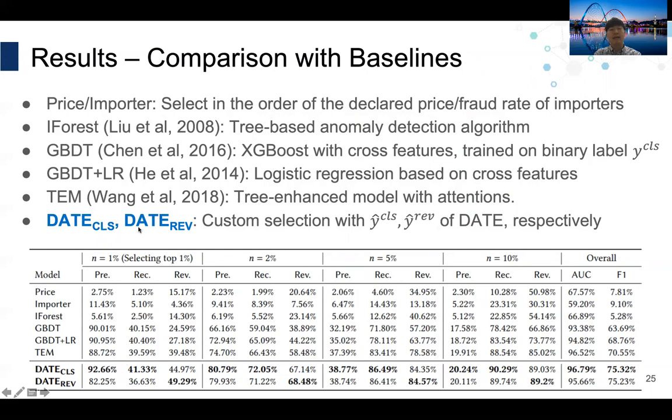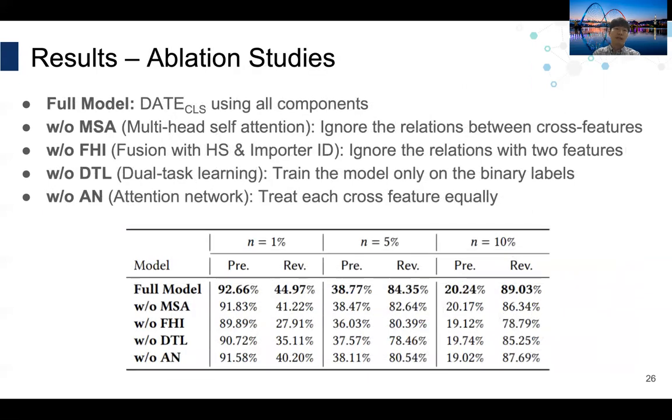We can find that the DATE class model is far ahead of other baselines in all measures except revenue. And we can also confirm that DATE revenue is the most effective method to guarantee the most significant revenue for customs administration. To validate the contribution of each component of the DATE model, we conduct an ablation study by examining the performance after removing each component.